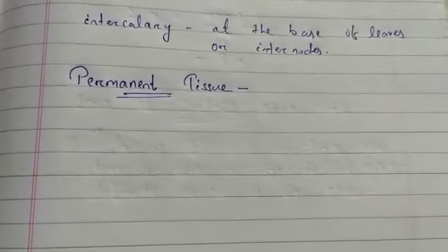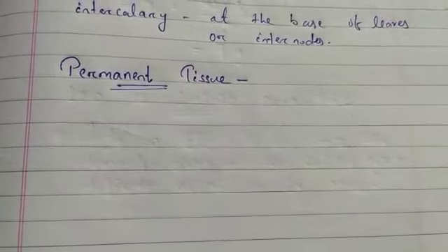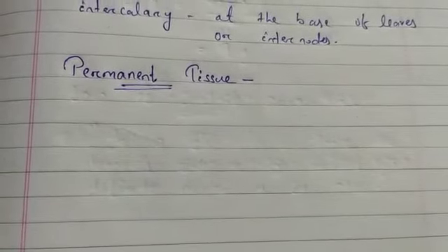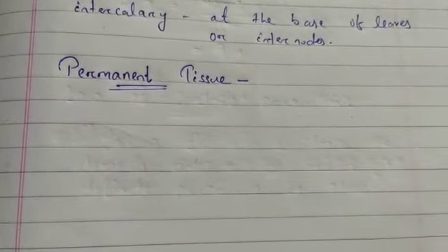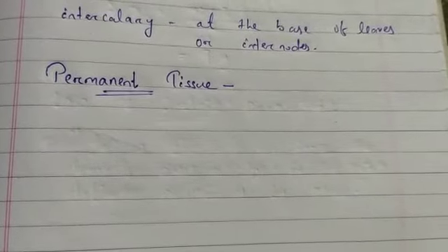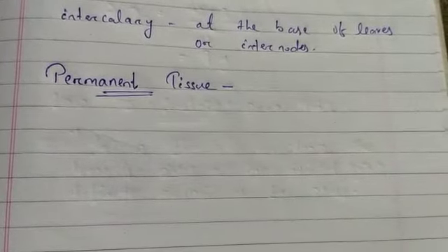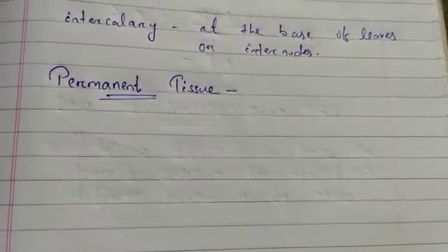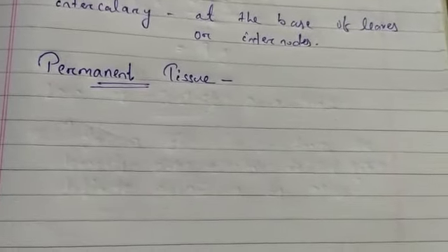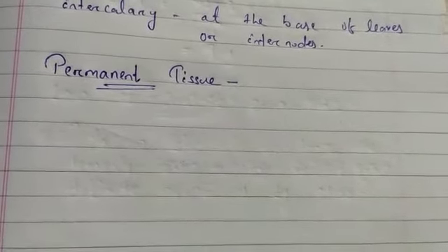So in the previous class we had discussed tissues, plant tissue and the meristematic tissue. Today in this class we will discuss another plant tissue, that is permanent tissue. When the cells are formed by the meristematic tissue, they take up a specific role and lose the ability to divide. We know that meristematic cells divide frequently and give rise to new cells.